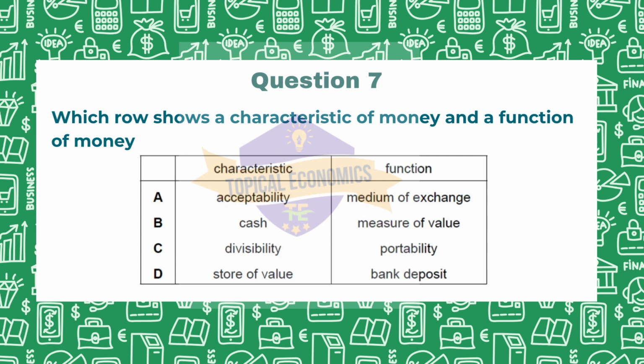However, let us look at the other options B, C, D as well to be sure. Option B, cash and measure of value. Cash is a form of money, but it is not a characteristic, and measure of value is a function, it's not a characteristic. So this is wrong. Option C, divisibility and portability. Both of these are characteristics, neither is a function of money. So this is also wrong. Option D, store of value and bank deposit. Store of value is a function of money, but bank deposit is not a characteristic of money. So the correct answer is option A.